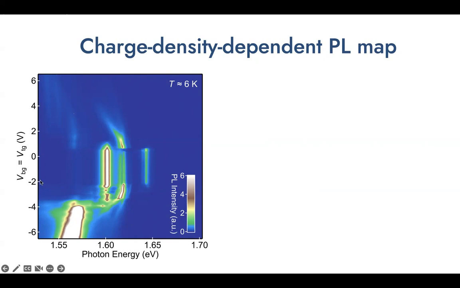dependent PL map. In this map, we apply the same gate voltage to both the top and the bottom graphite gate. So then only the charge carrier density in our system is changed, while the vertical electric field is kept at 0. We show the PL spectrum at different photon energies as a function of these different gate voltages. We can divide our map into 3 different regions. Close to the 0 volts gate voltage, the heterostructure is in the charge neutral regime.